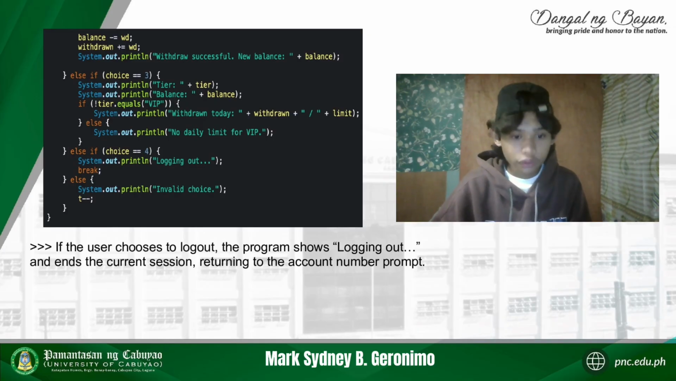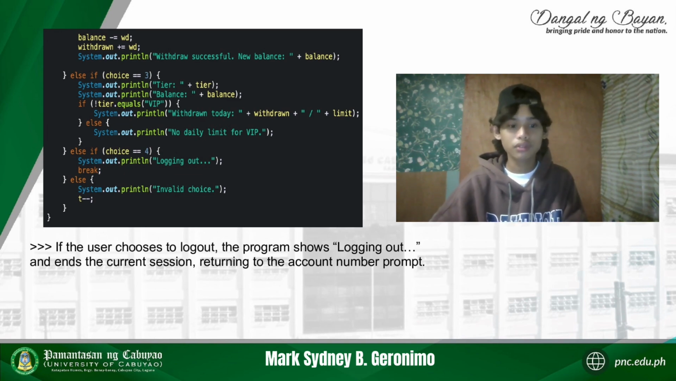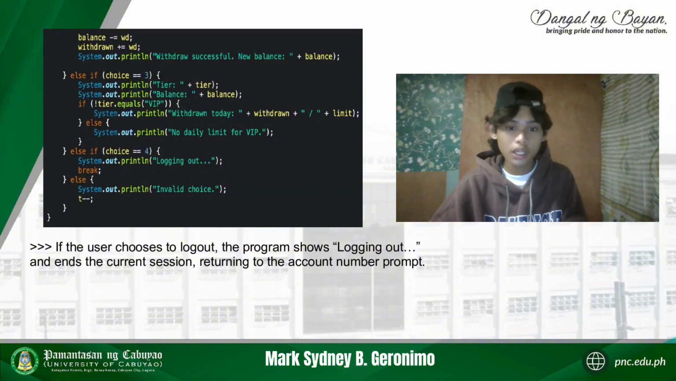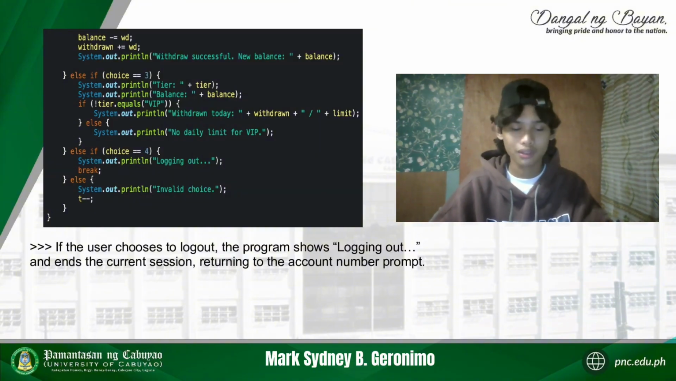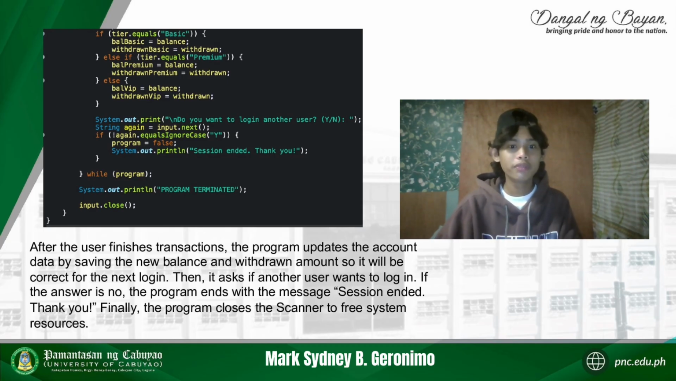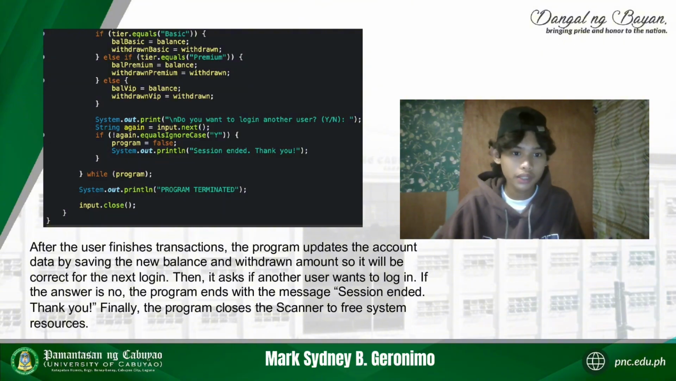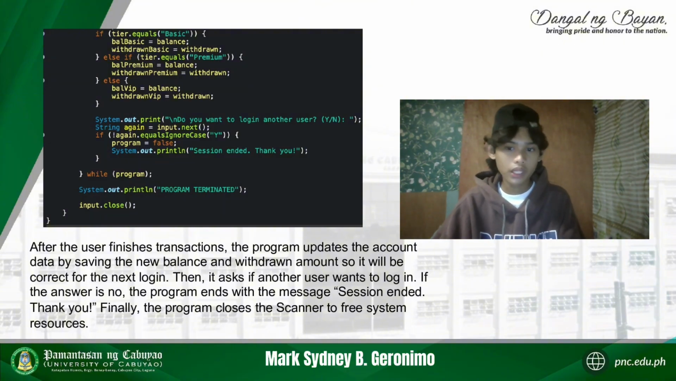Choosing 4 means the user clicks log out, and "Logging out" breaks out of the transaction loop and ends the session. The else handles invalid menu inputs like 5, 6, or letters, prints "Invalid choice," and it still counts as one of the three allowed transactions. After the user finishes transactions, the program updates the account data by saving the new balance and withdrawn amount so it will be current for the next login.